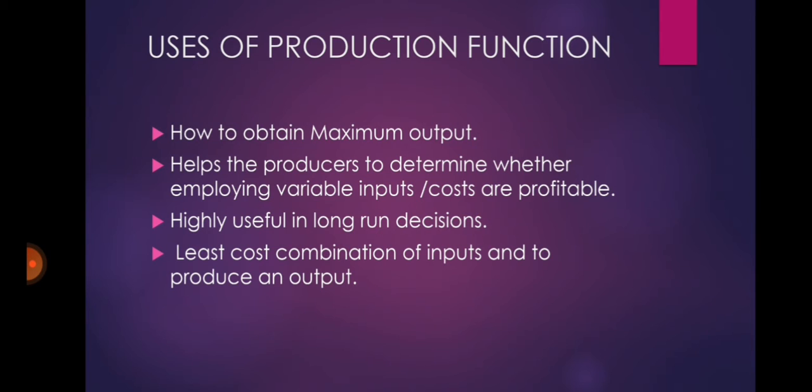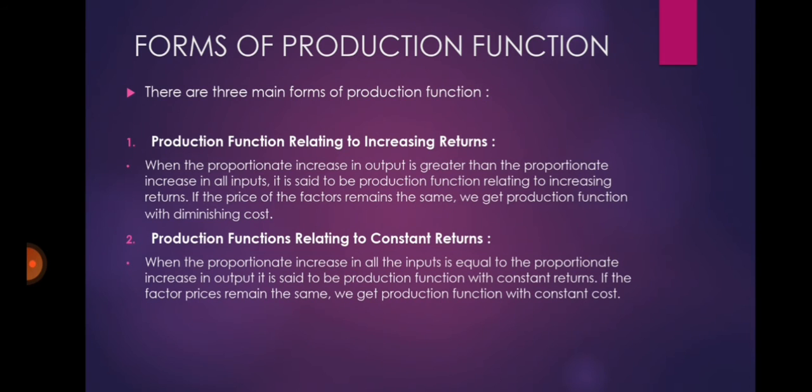There are mainly three forms of production function. First, production function relating to increasing returns. When the proportionate increase in output is greater than the proportionate increase in all inputs, it is said to be production function relating to increasing returns.